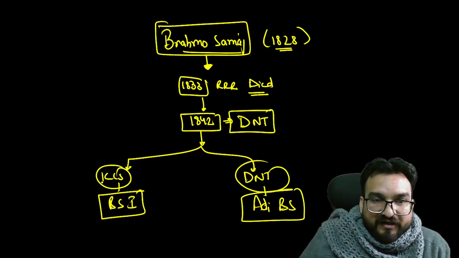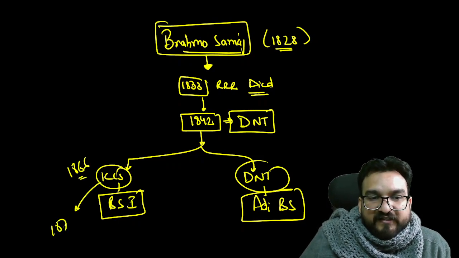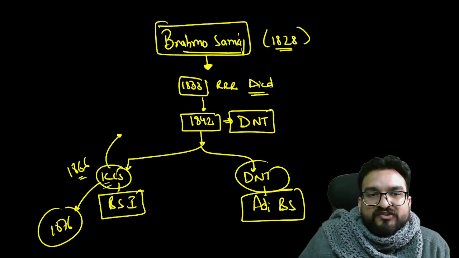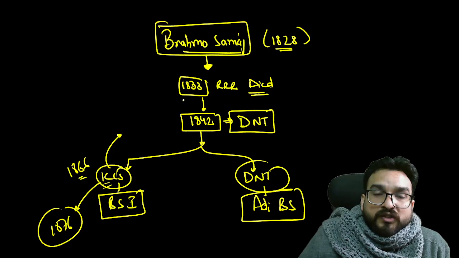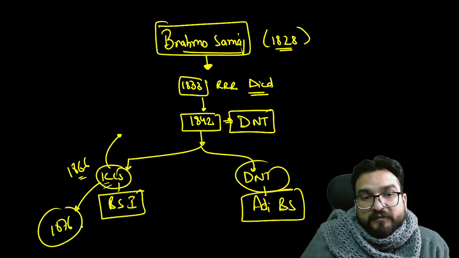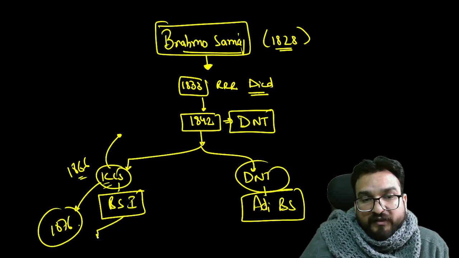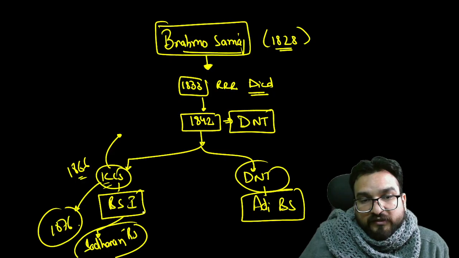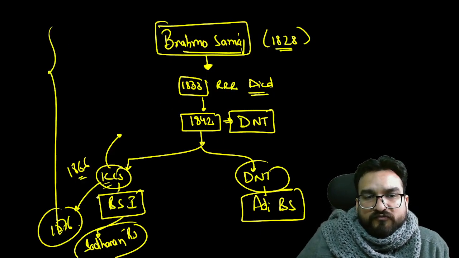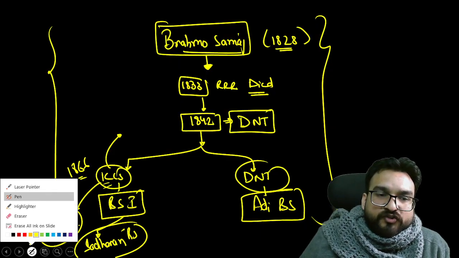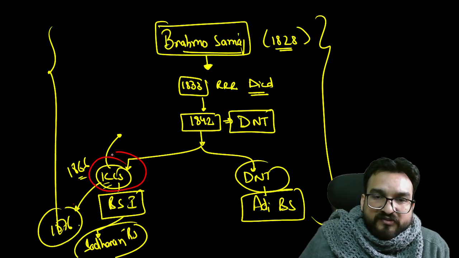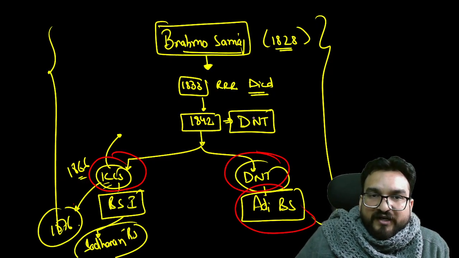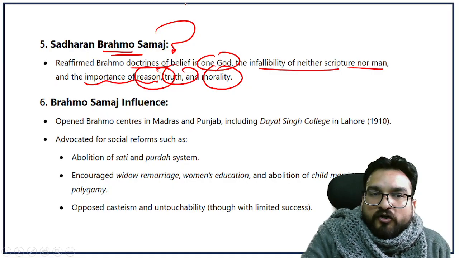This happened in 1866, guys. 10 years later, in 1876, what you will find? Keshav Chandra Sen married his daughter to the minor son of the Bihar Raja. So over here you will see another split happening. Again, the Brahmo Samaj of India factioned into the Sadharana Brahmo Samaj. So these three factions came into this form, which you have to remember, guys. Ultimately, the social reformers you have to remember are Keshav Chandra Sen, Devendranath Tagore, and Raja Ram Mohan Roy's Brahmo Samaj.